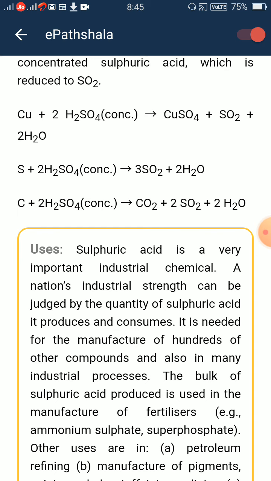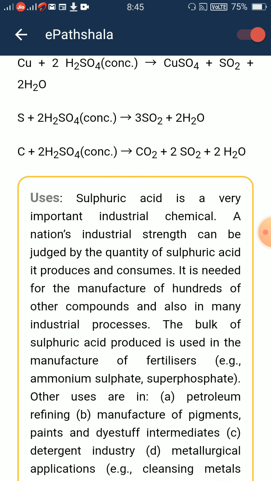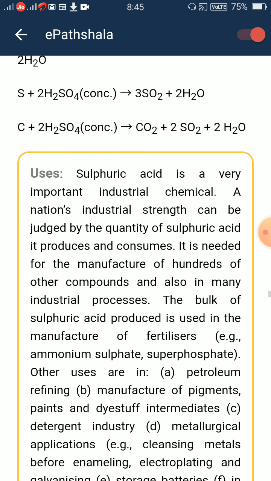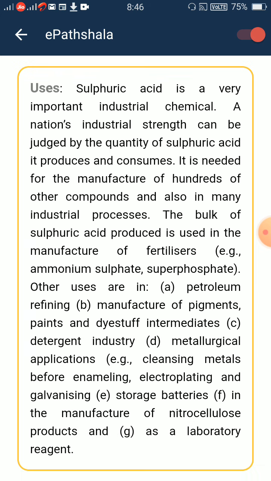Uses: sulfuric acid is a very important industrial chemical. A nation's industrial strength can be judged by the quantity of sulfuric acid it produces and consumes. It is needed for the manufacture of hundreds of other compounds and also in many industrial processes. The bulk of sulfuric acid produced is used in the manufacture of fertilizers, example ammonium sulfate, superphosphate.